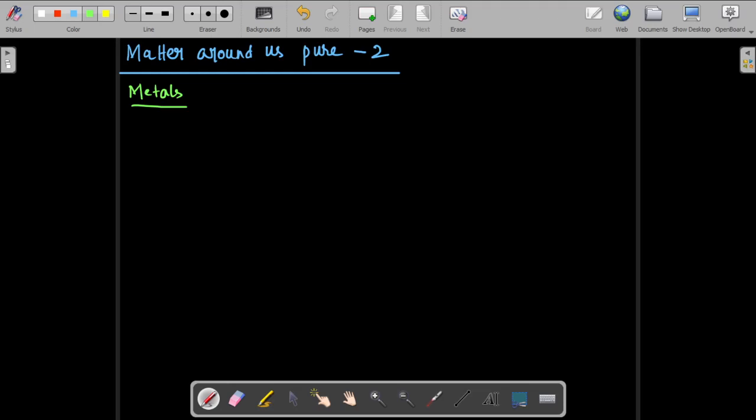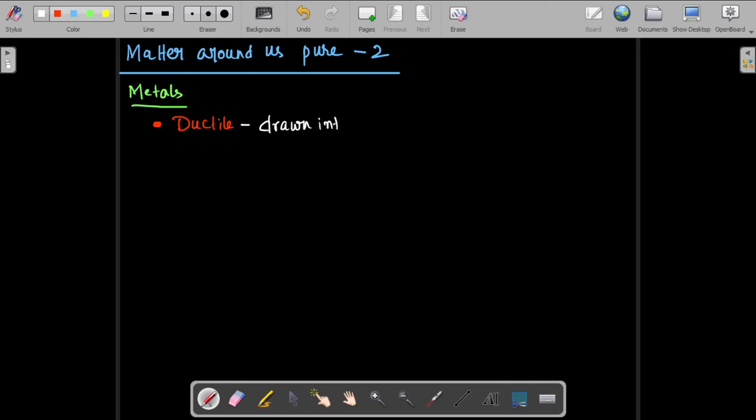So what is metal? First of all, it is very difficult to define what is metal, to be very honest. So we can consider there are some properties of metal. First of all, we will consider those properties which are generally associated with metals. Number one property is metals are ductile. Now, what does ductile mean? Ductile means they can be drawn into wires.